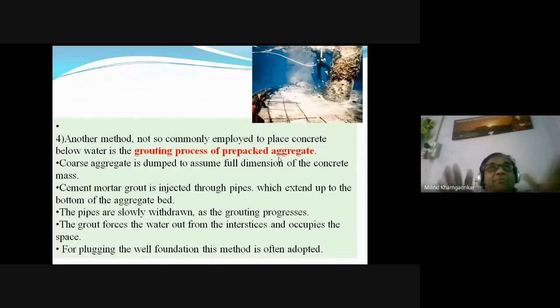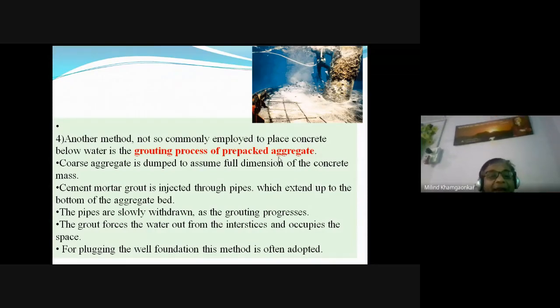They are packed properly into the formwork, maybe by certain mechanical arrangement, by ramming, etc. It is packed into the formwork, and later on it is grouted. It is grouted with the help of the cement and the water slurry. Grouting means what?